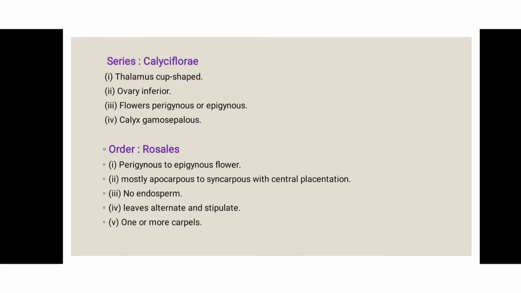Leaves are alternate and stipulate, meaning a single leaf is arranged at each node. It consists of only single leaflets and the stipules are present. One or more carpels. It means the pistil is present.